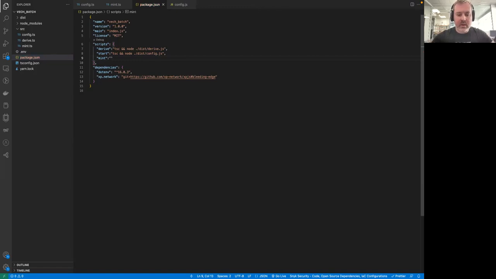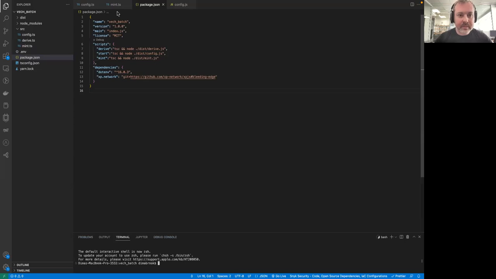And let's also say TypeScript and node, because the file will be converted to JavaScript in the dist folder. Again, I misspelled it, dist, and mint. This time it will be called JS for JavaScript. Okay, seems like we're good to go.